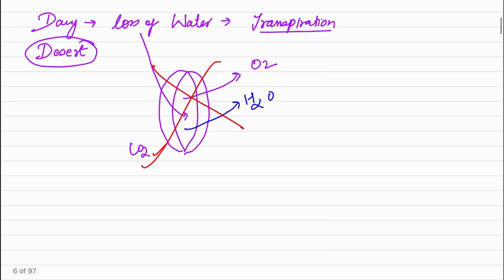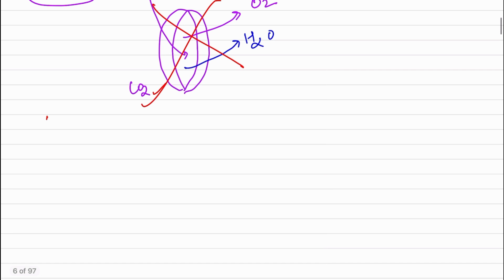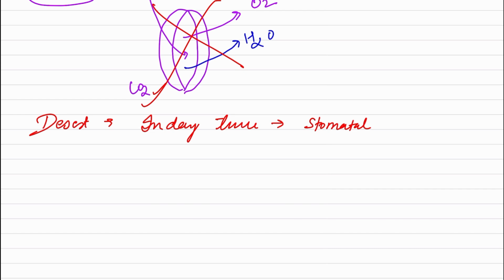So what happens in desert plants? In the daytime, stomatal pores are closed.